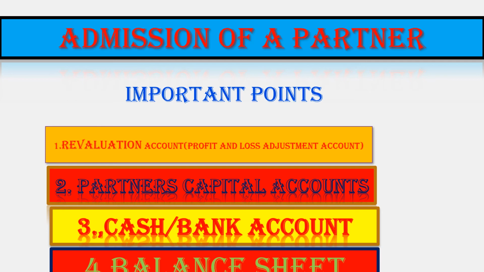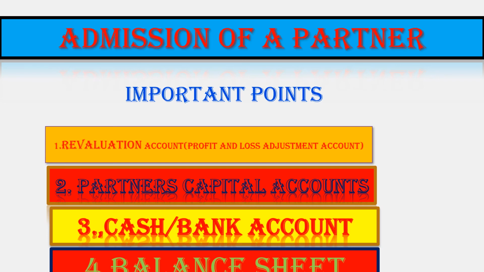Then new coming partner's capital account debit for goodwill to old partners in their sacrificing ratio. If they are withdrawing the full goodwill, old partners' capital account debit to cash or bank. If they are withdrawing half of the goodwill, old partners' capital account debit to cash or bank with half.